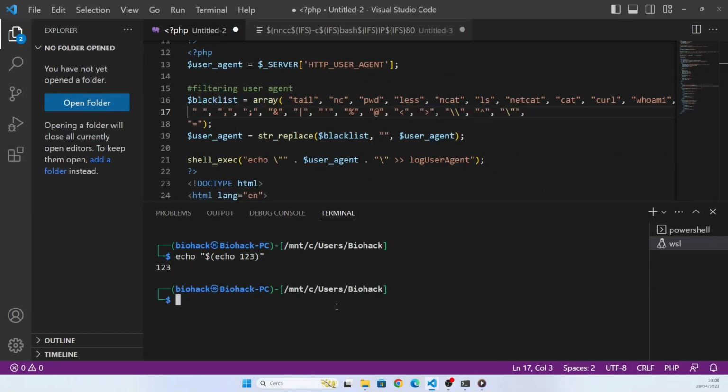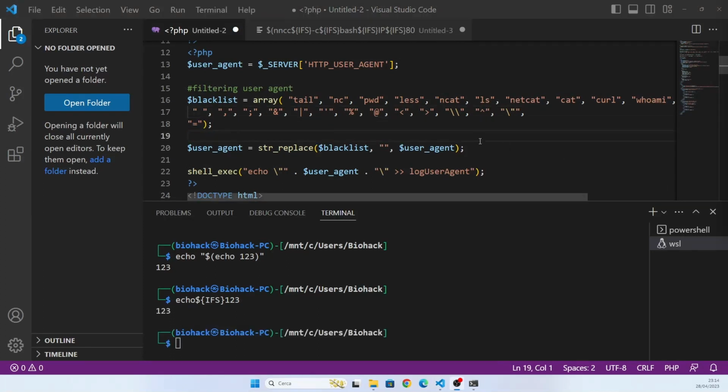Another thing is that we can't use spaces, and bash has a particular variable for this. It's called the internal field separator, I think. That is a variable that stores the value used to separate things. So echo, the variable that contains space, 123, it's echo 123.